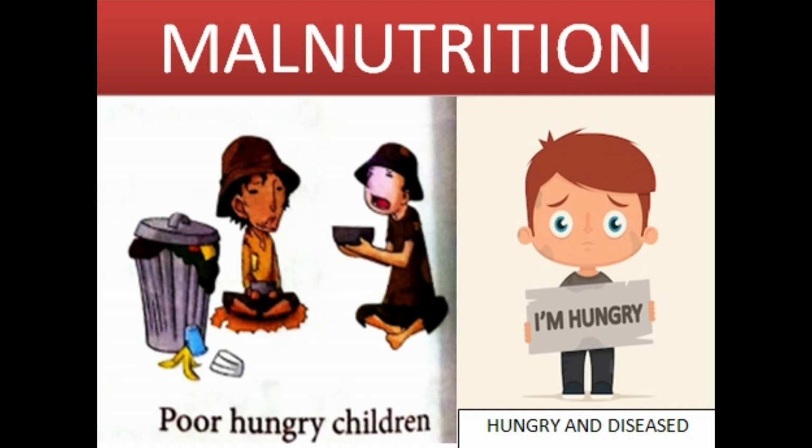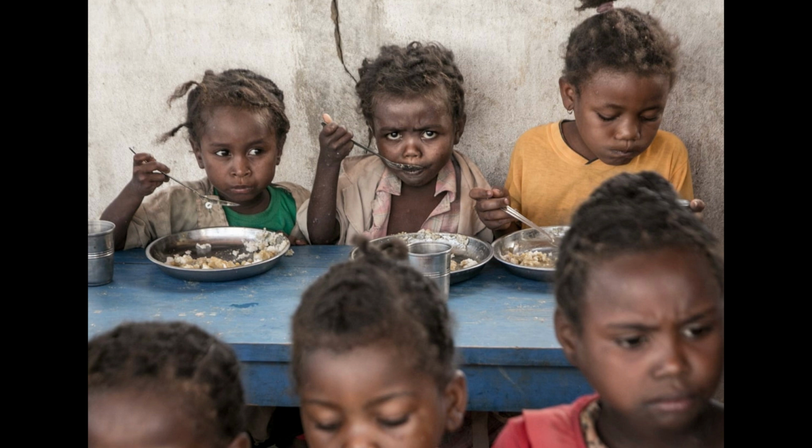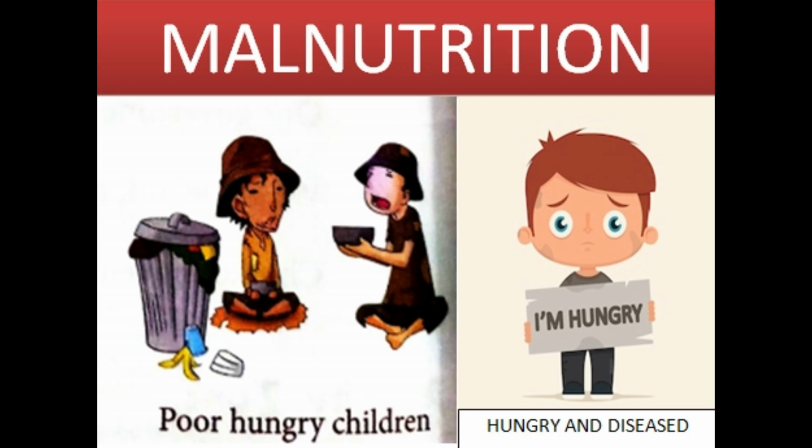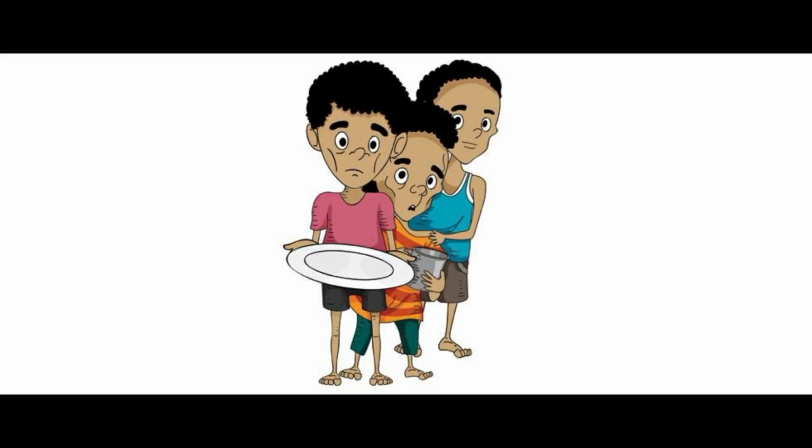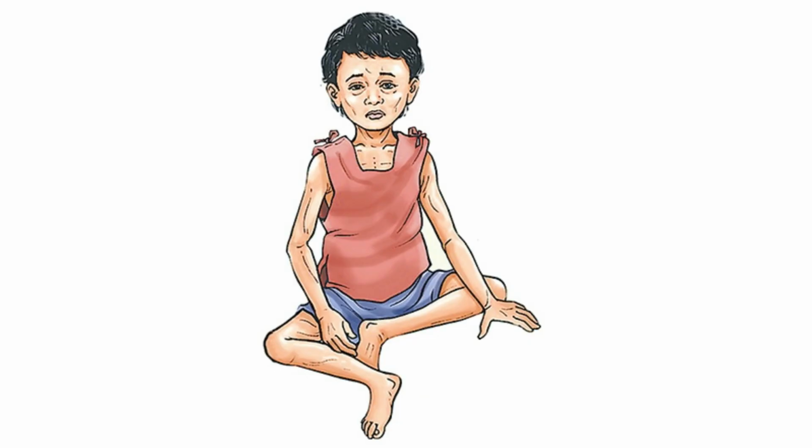Hungry and diseased persons are closely related. A person who does not get enough food to eat suffers from malnutrition. There are a large number of people in the world who are malnourished because they don't have enough money to buy food and are not able to eat enough to meet their nutritional needs.